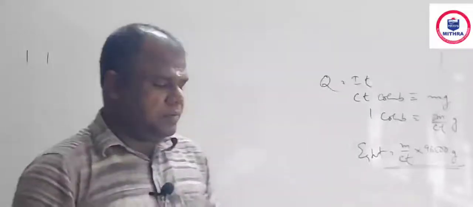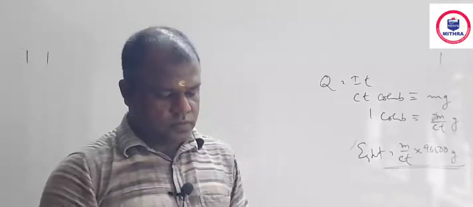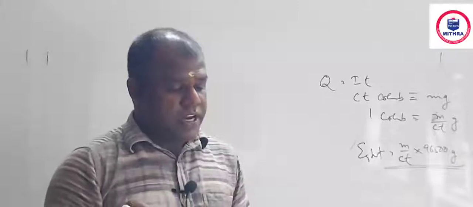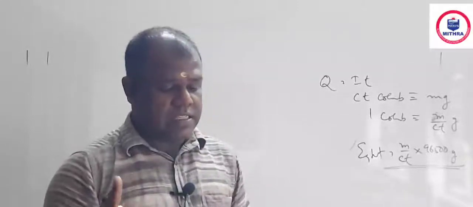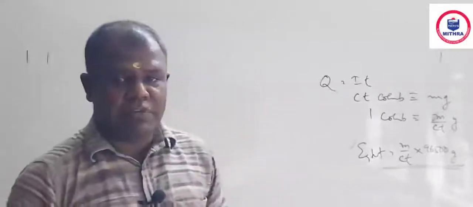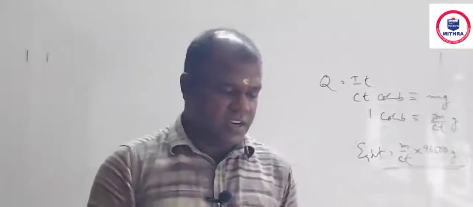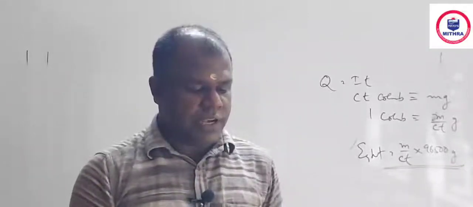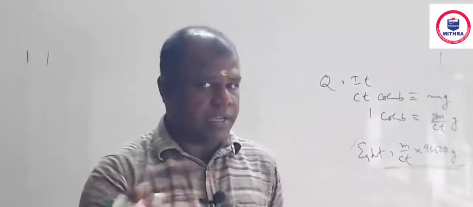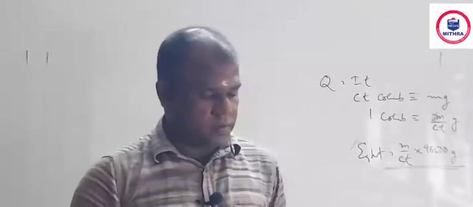Question number 14. M gram of electricity passed through an electrode. When quantity of electricity passed is 1 Faraday, then the mass deposited at an electrode is equal to what 1 Faraday can deposit. What is the name of the weight? I told you, 1 Faraday is 96500. That is called equivalent weight. Equivalent weight is also called 1 gram equivalent. It is not electrochemical equivalent. Electrochemical equivalent is the weight deposited by 1 coulomb, not 1 Faraday.